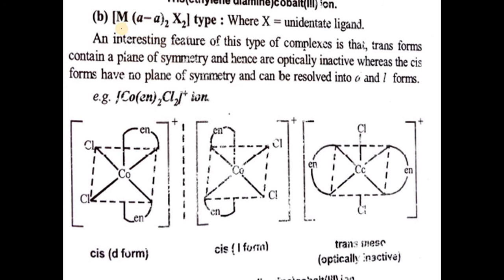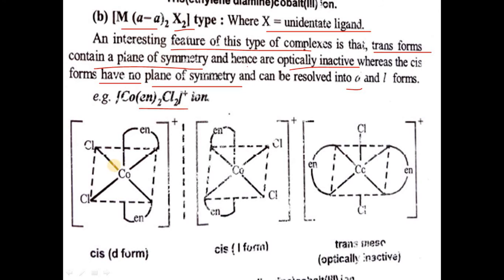Then another example, MAA twice X2 type, where X is a monodentate ligand. An interesting feature of this type of complex is that trans forms contain a plane of symmetry and hence are optically inactive, whereas the cis forms have no plane of symmetry and they show optical activity into D and L forms. So here, for example, the dichloro bis ethylene diamine cobalt 3+ ion.